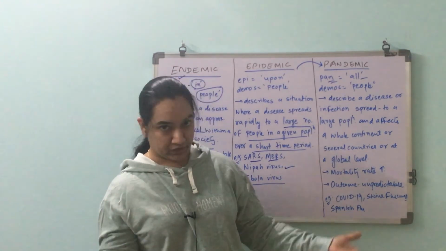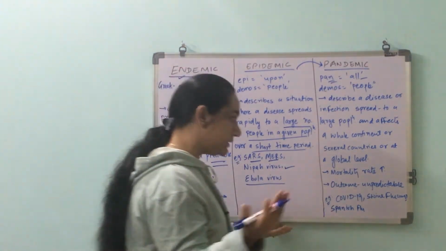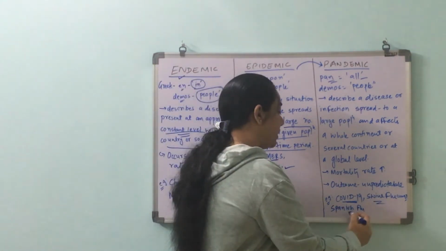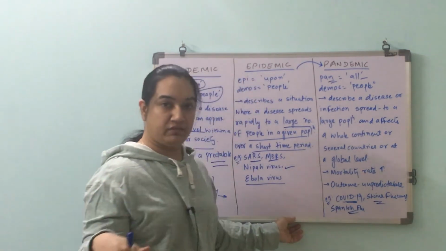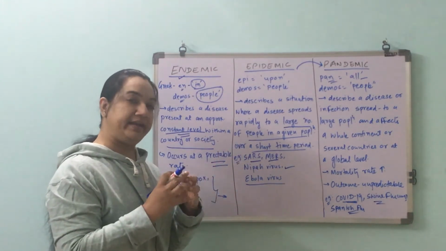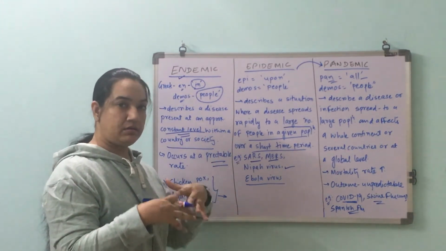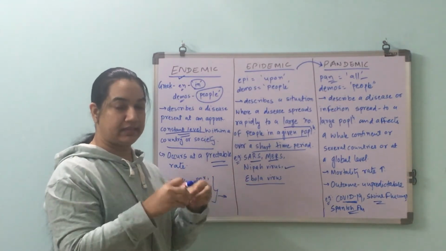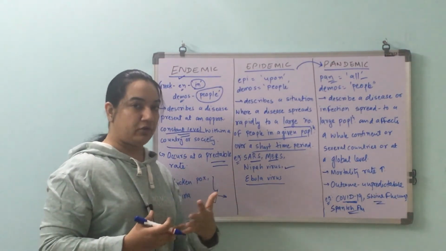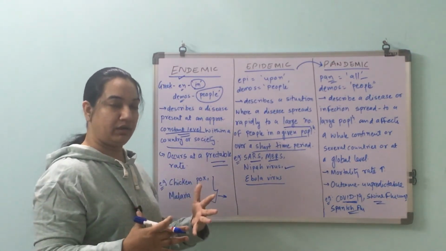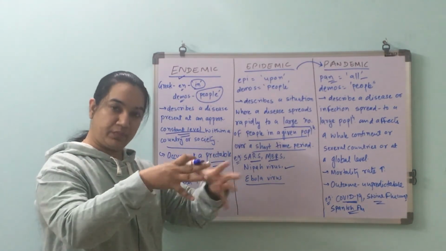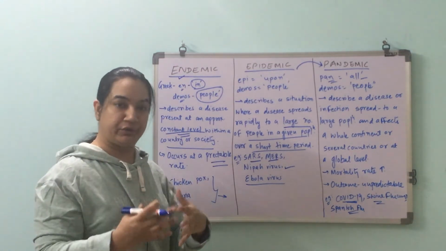For example, one of the pandemics, I don't even have to say it, we all know it, COVID-19. Other than that, in history, we had swine flu, Spanish flu, we had HIV, AIDS. All these are examples of pandemic. So basically, this is the difference. Endemic, understand, is in a certain region, in a certain part, contained over there, and it is predictable. You can calculate the rate of infection. There are calculations that you can do about it. So that's the difference.